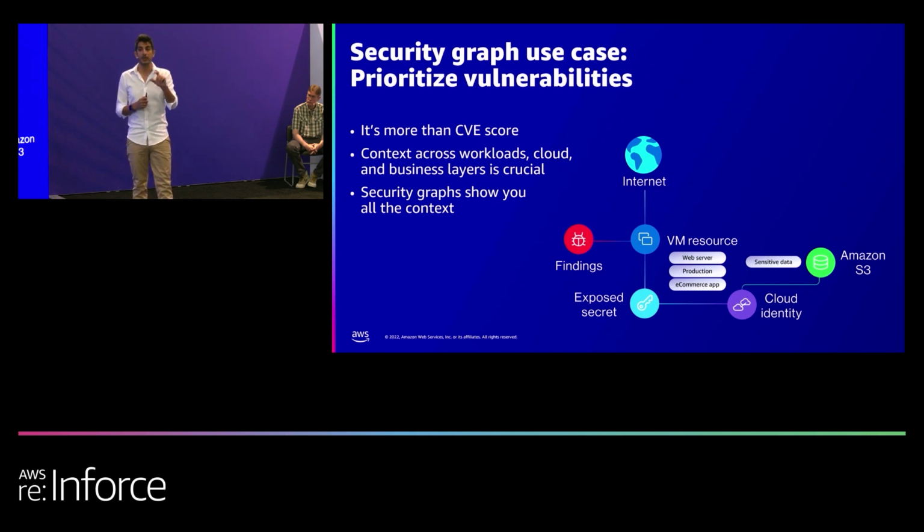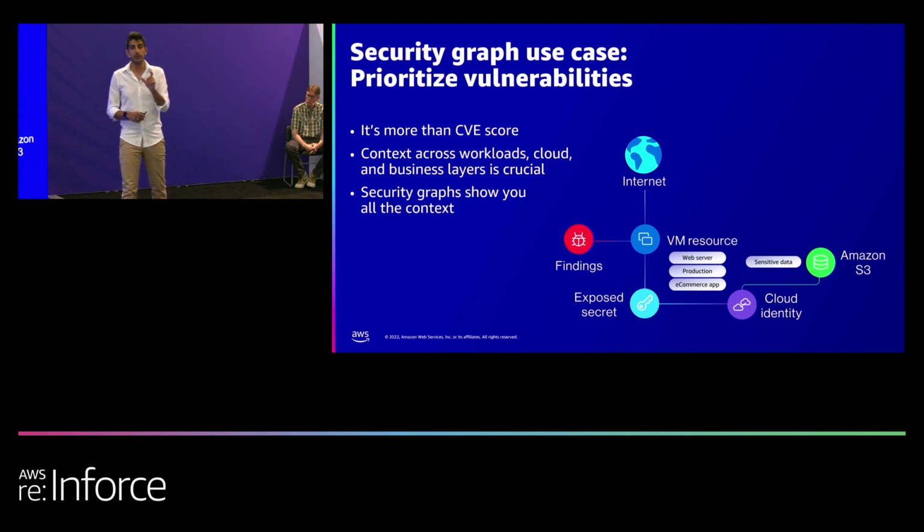So we have the graph. Now we can say, okay, I know that I have thousands of instances with Log4Shell, but now I can correlate it to the other exposure that we've just seen how to correlate. This gives me another priority. But this goes on. I can correlate it with other elements on the same asset. Maybe I have an exposed secret on this machine. So if this machine gets popped, this is truly impactful. This is truly risky. And maybe this secret has a lateral movement path to a higher value asset.